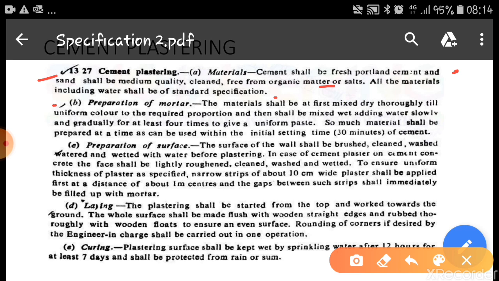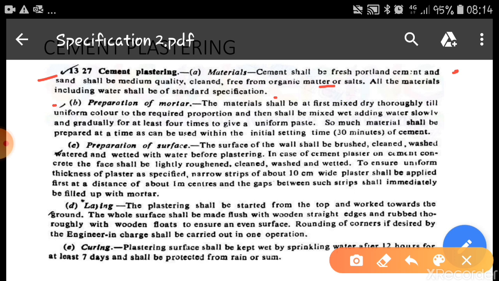Coming to the preparation of mortar. The material should be first mixed dry thoroughly till uniform color to the required proportion, and then shall be mixed wet, adding water slowly and gradually for at least 4 times to give a uniform paste. The procedure of mixing the materials: first you have to mix sand and cement dry so that you will get a uniform color, and later the water is added to the required quantity and again it is mixed 2 or 3 times